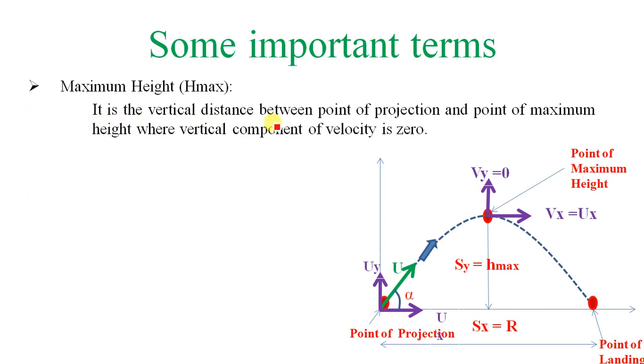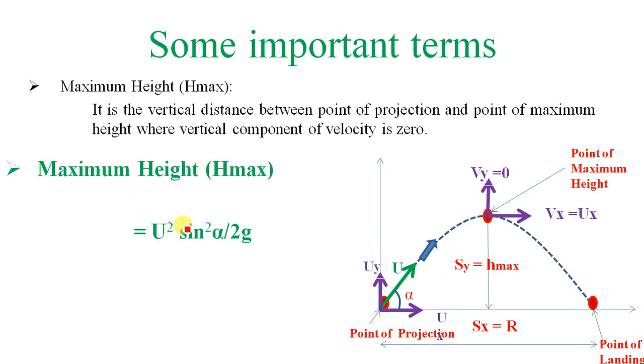Maximum height is the vertical distance between the point of projection and the point of maximum height, where the vertical component of velocity is 0. This is the maximum height where the vertical component of velocity is 0. The difference between the point of projection and the point where the vertical component of velocity is 0 is known as the maximum height. So maximum height you can find by the formula u square sine square alpha upon 2g. So maximum height h max you can calculate by this formula.